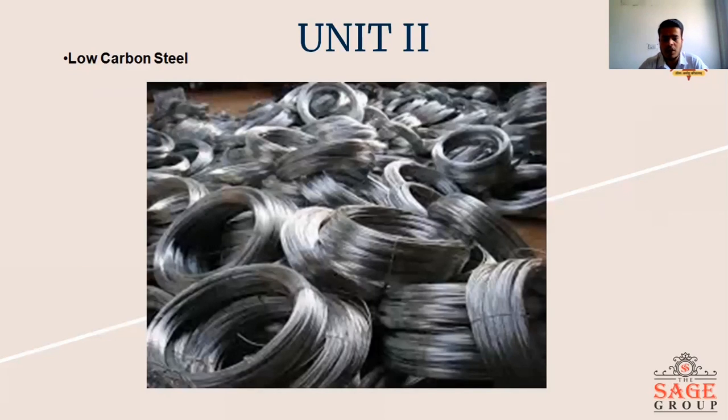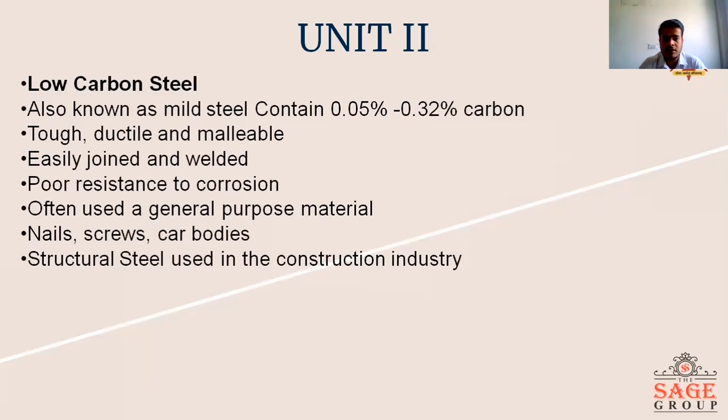Let us talk about low carbon steel. Low carbon steel contains a percentage of carbon varying from 0.05% to 0.32%. It is tough, ductile, and malleable, and can be easily joined and welded, but it has poor resistance to corrosion. That means if it is exposed to the atmosphere, it gets easily corroded by the action of moist air and water. It is often used for general purposes, such as nails, screws, car bodies, and structural steel used in the construction industry.